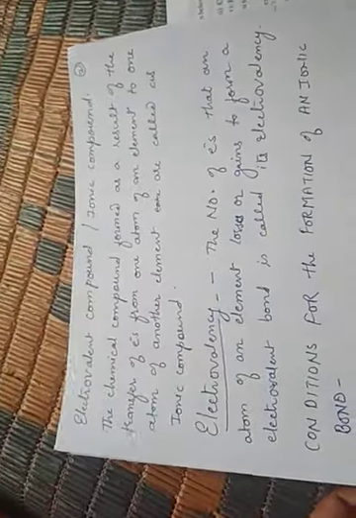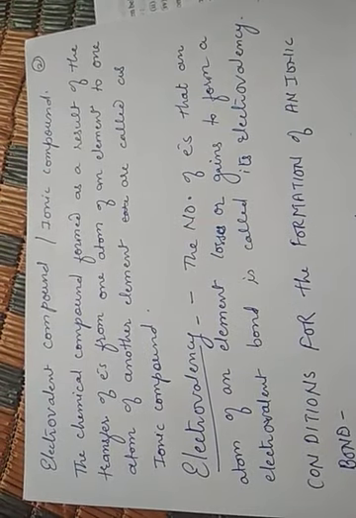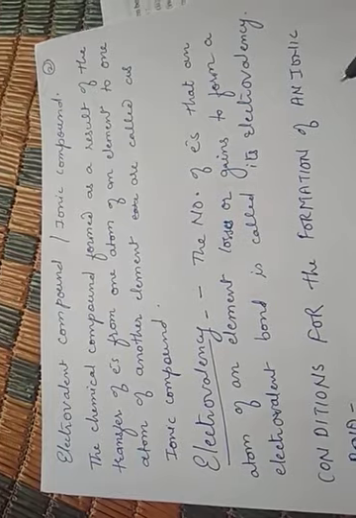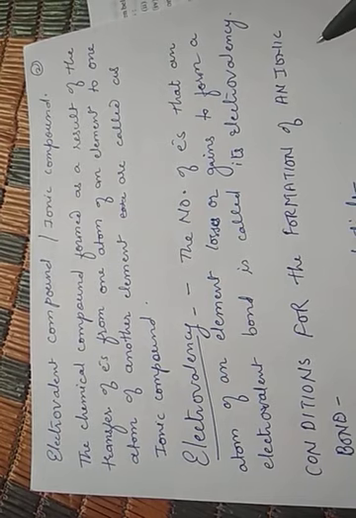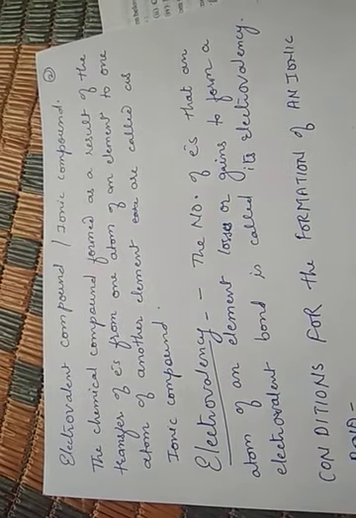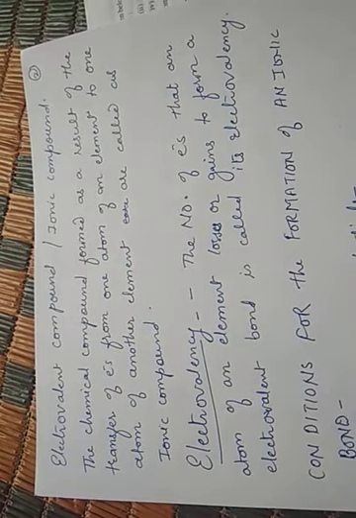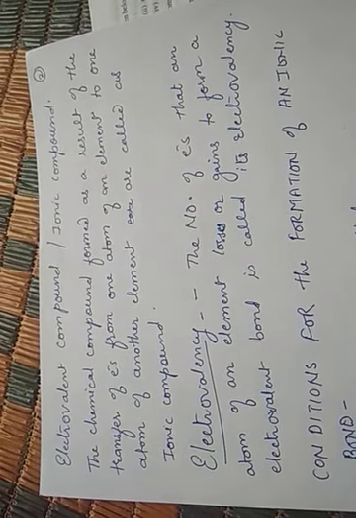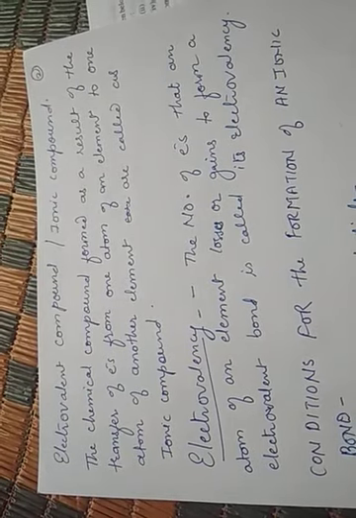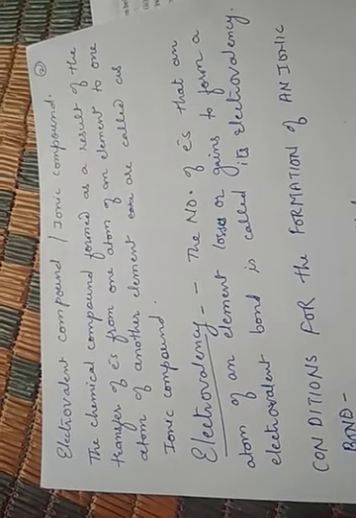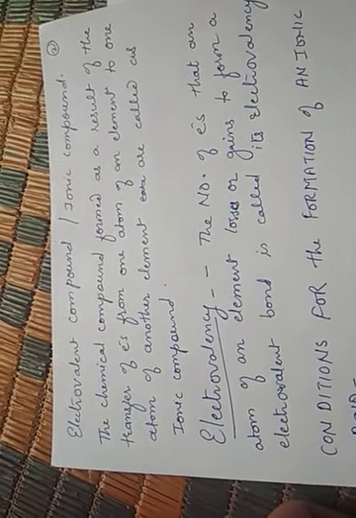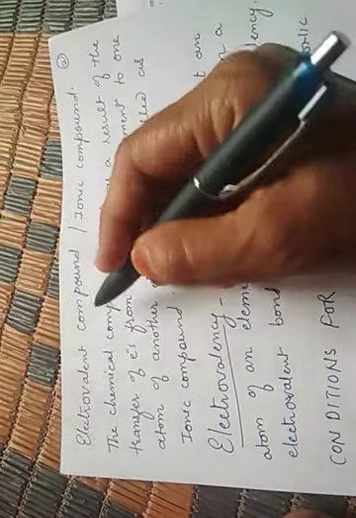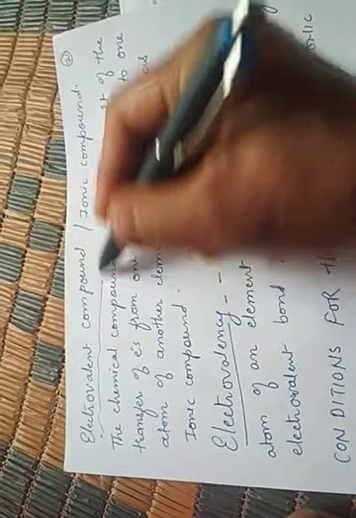Now, electrovalent compound or ionic compound. The compounds which are formed by the ionic bond or electrovalent bond are known as ionic compounds or electrovalent compounds. In proper words, how can we define it? We already know that an electrovalent bond is formed by the transfer of electrons, when one atom is donating the electron and the other atom is accepting the electron. Due to that, the ionic bond is formed, and the compound formed due to this bond is called an electrovalent compound or ionic compound.